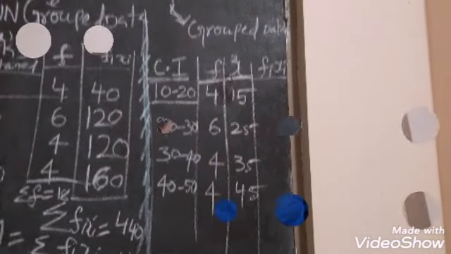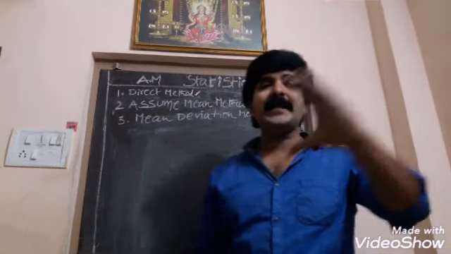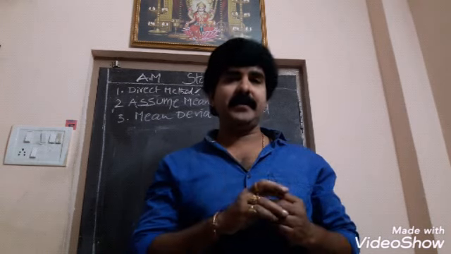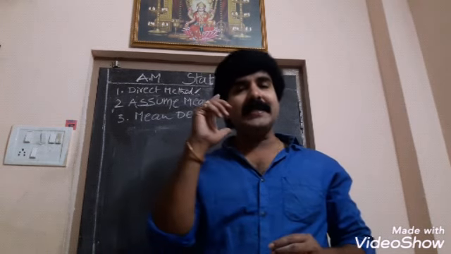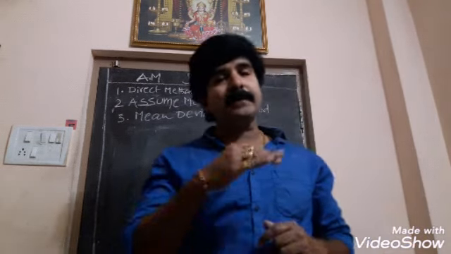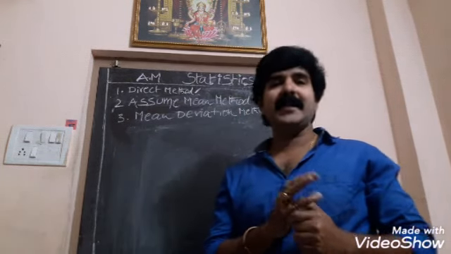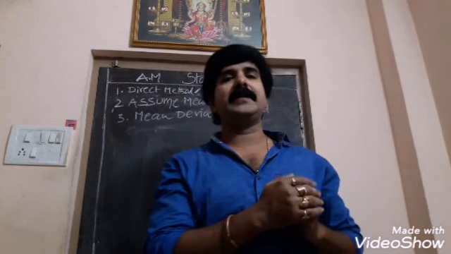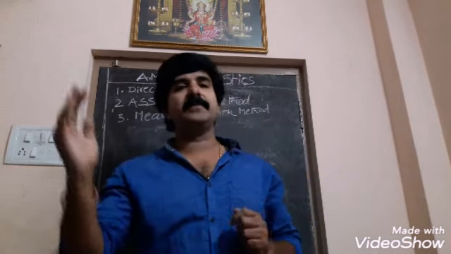Okay? So, if grouped data has been given, how to find out arithmetic mean? This arithmetic mean can be found out by three methods. What are they? Direct method, assuming mean method, and mean deviation method.